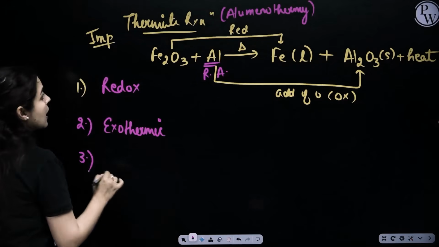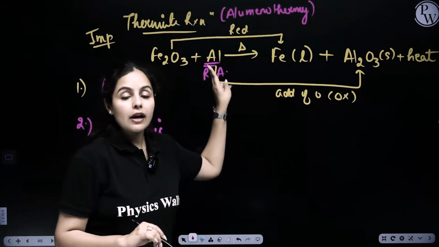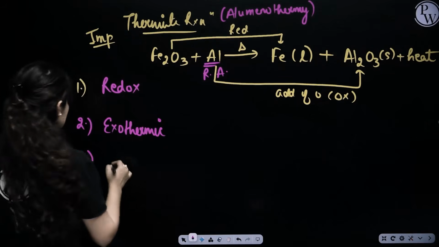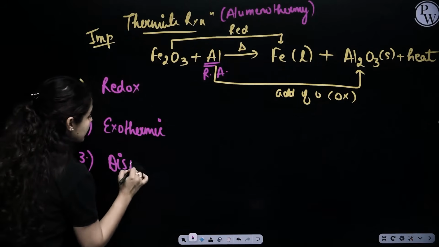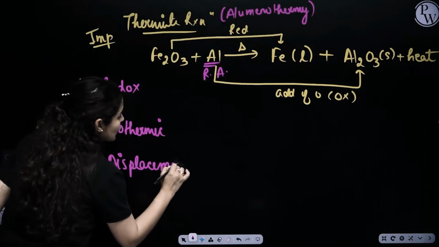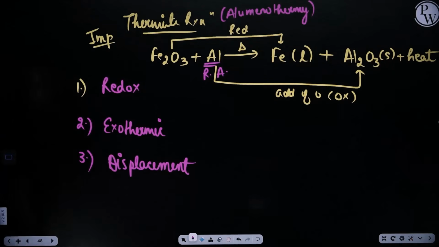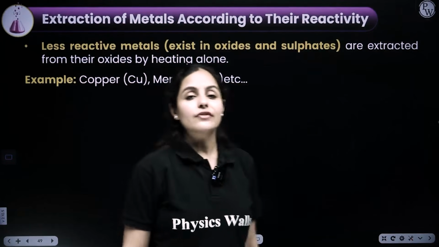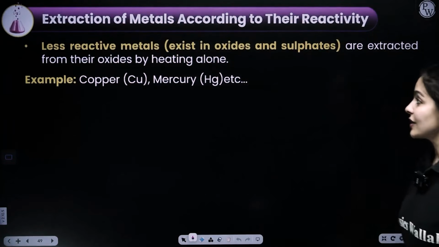Not only that, aluminium being more reactive than iron displaces iron from its position. So this is a displacement reaction also. So it's 3 in 1. Cool? Redox, exothermic, displacement. And that makes it a very, very important reaction.